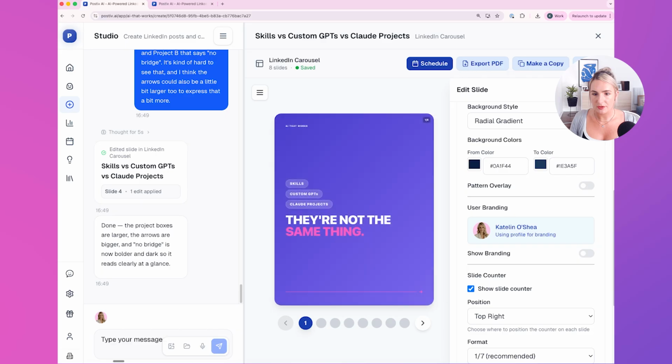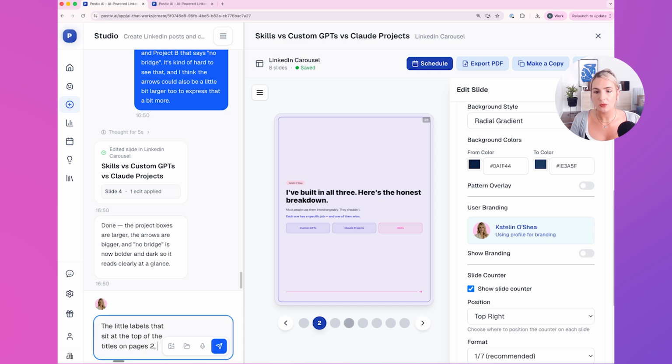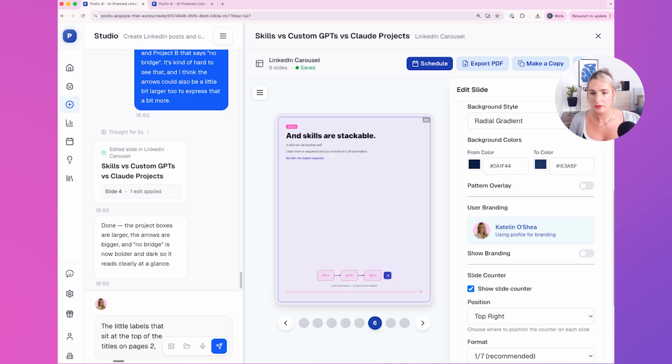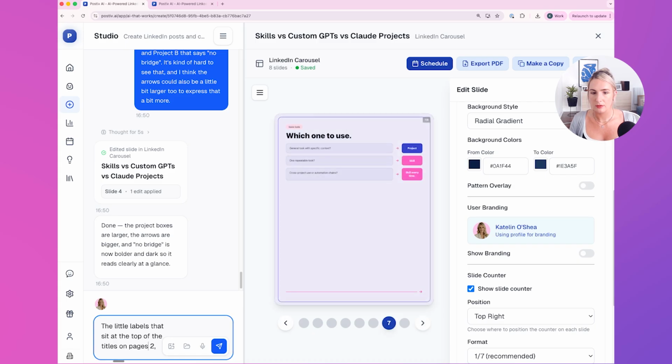Also, one thing I'm going to change as well is the little labels that sit at the top of the titles on pages 2 through to 7. The text is quite small. I think these could be enlarged by around 25%.